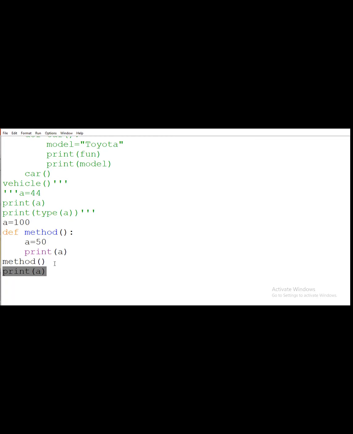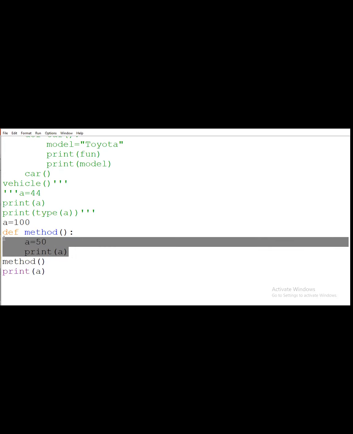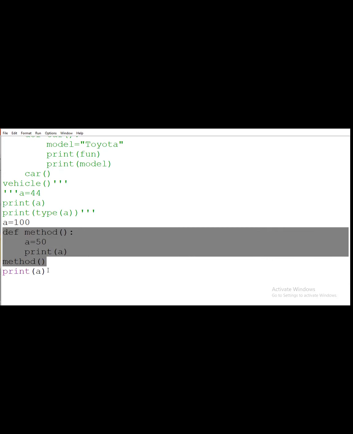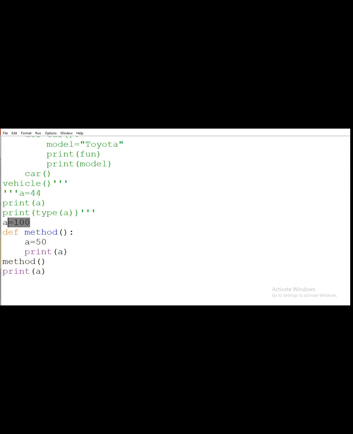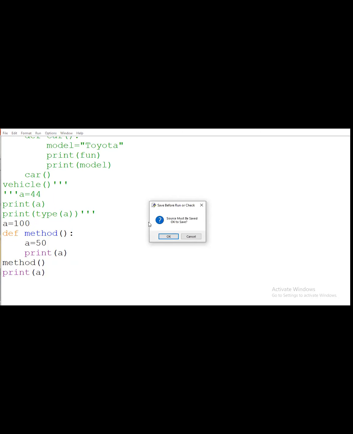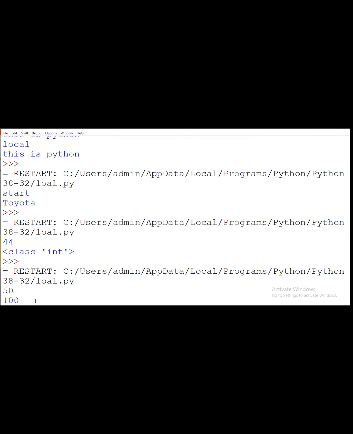So this local scope variable will be accessed when you refer to the variable of the global scope. So we want to access this variable, means we want to access the global scope variable inside this method. For that we have two keywords: one is global and another is nonlocal.